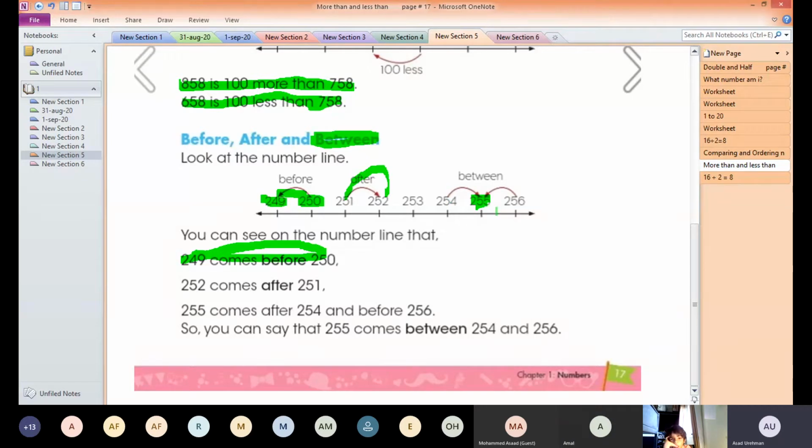So let's do some practice. I'm not going to show you a number line, but I'm going to ask you a question. If I ask you what number comes after 253, what will you say? What number comes after 253?